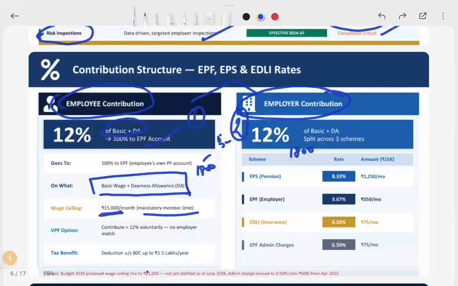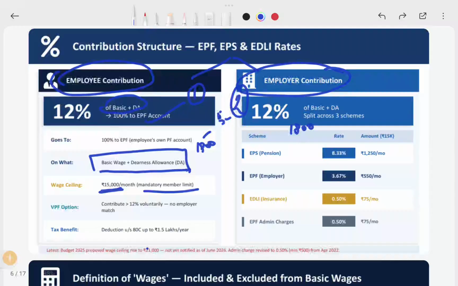And then if the contribution is more than 12%, there is no employer match. So if you want to contribute 20% or 30% on your own, you can, but the employee should pay 12%, which is legally compulsory. So for tax benefit, this is deductible under 80C deductions under the old act.